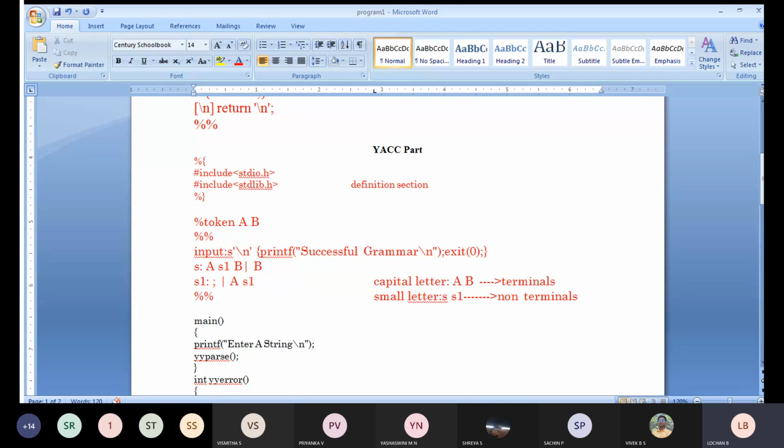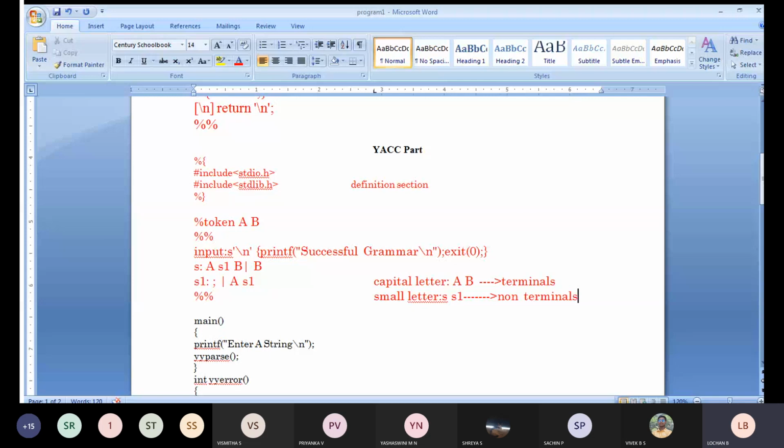If you see the first grammar, what we have taken is S implies A S1 or B. S1 is nothing but another production to continue. I'll repeat once again. S implies capital A, S1. S1 is nothing but a continuation of your production. If you see S1, in the next line you will be finding some semicolon or you will be finding A. That is nothing but the continuation of your production. So S1 can be nothing or it can be A.